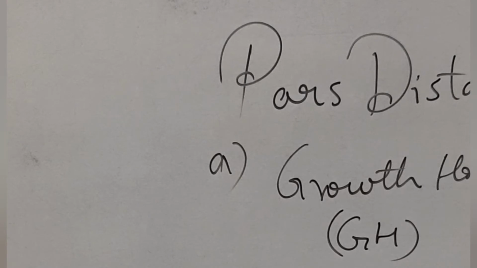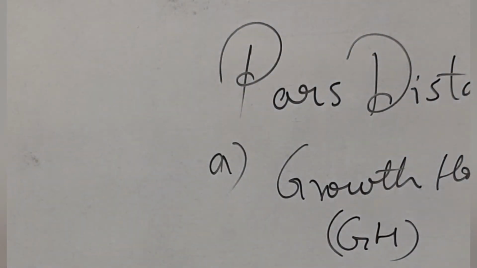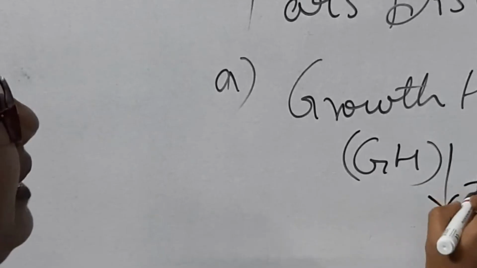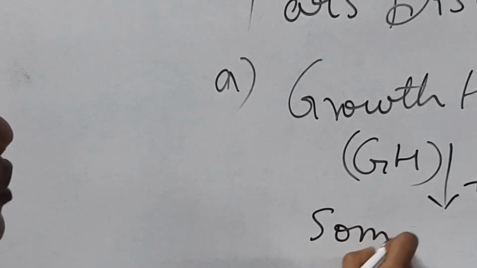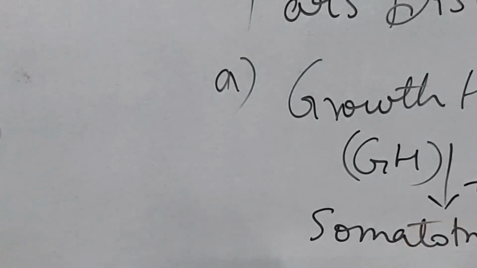Growth hormone stimulates the somatotroph cells of the anterior lobe of the pituitary to release somatotrophin. Where are the somatotroph cells present? In the anterior pituitary.